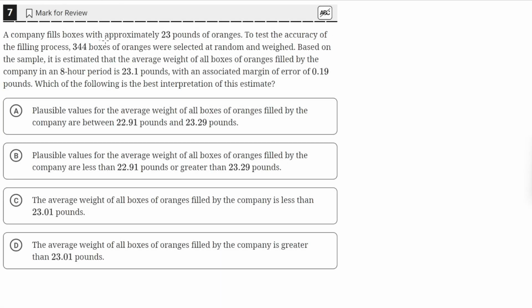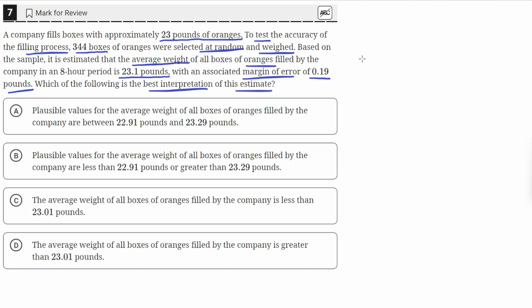A company fills boxes with approximately 23 pounds of oranges. To test the accuracy of the filling process, 344 boxes of oranges were selected at random and weighed. Based on the sample, it was estimated that the average weight of the boxes of oranges filled by the company in an 8-hour period is 23.1 pounds, with an associated margin of error of 0.19 pounds. Which of the following is the best interpretation of this estimate?